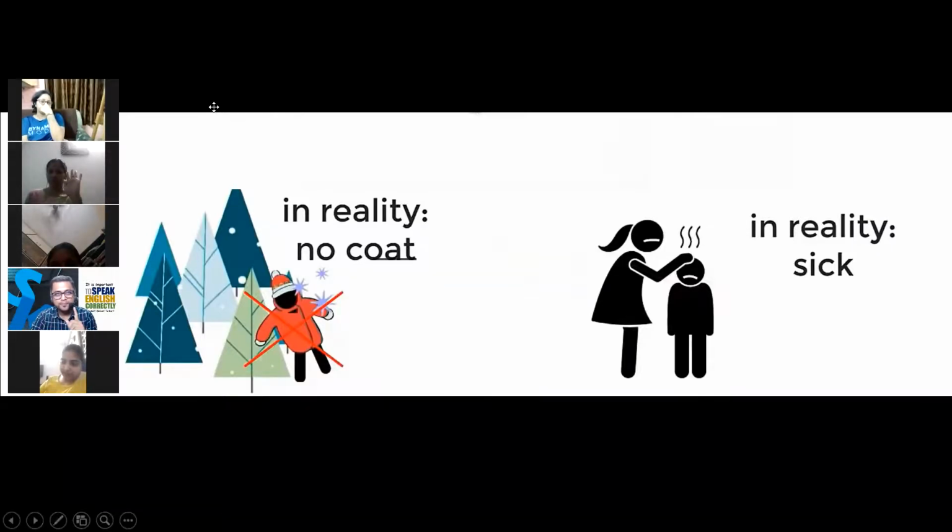Yes, Sudha. Yes, sir. If you wore jacket in Shimla, you would have not sick at that time. Are you using mixed conditional? Yes, this is a mixed conditional.